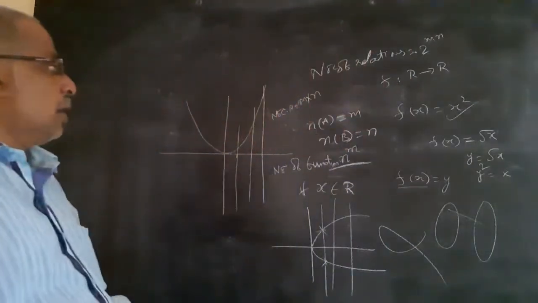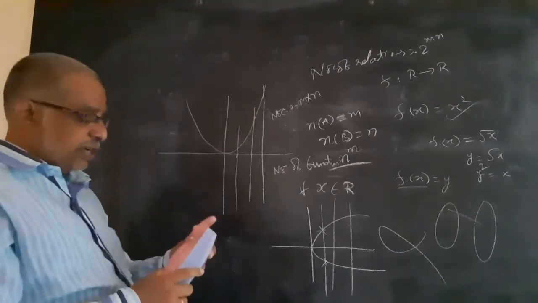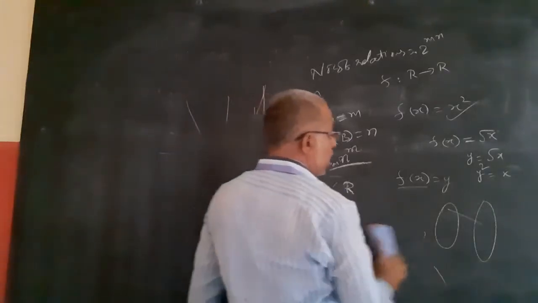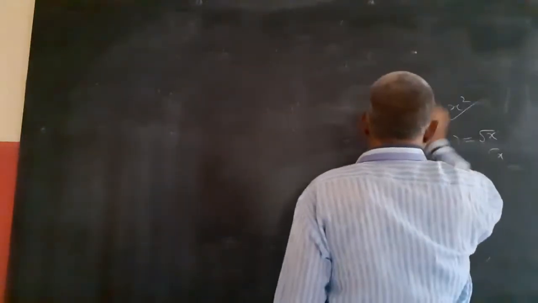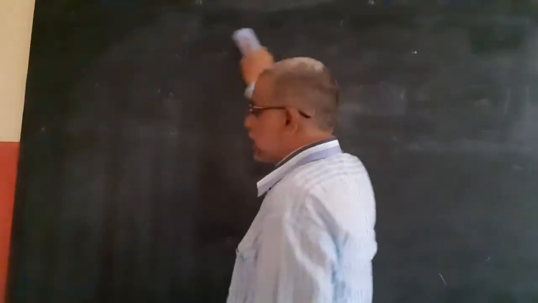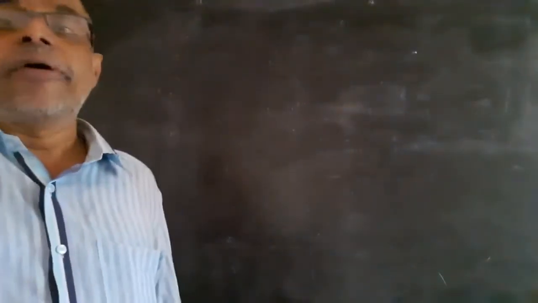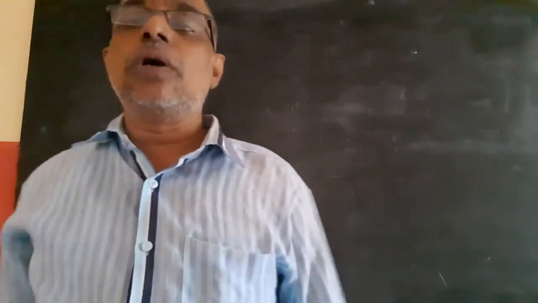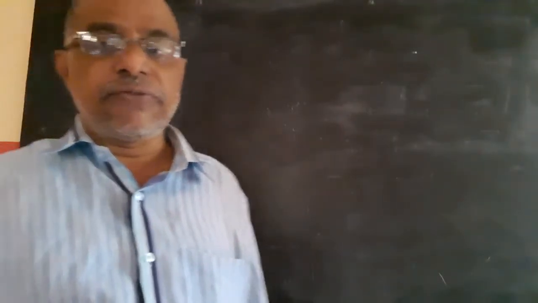Now, this is about a function. Now, what is a 1-1 function we discussed yesterday? A 1-1 function is, first, every element of A having a unique image, so it is a function. If f is a mapping from A to B and is a function, then elements of B should have a unique pre-image in A. In the reverse direction I told you, different elements of A should have different images in B.